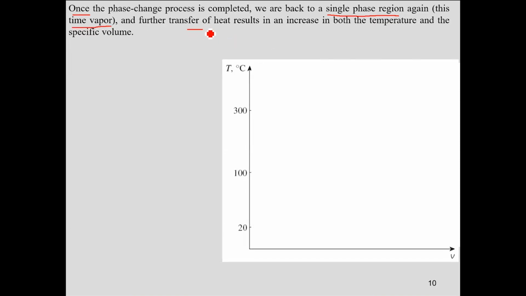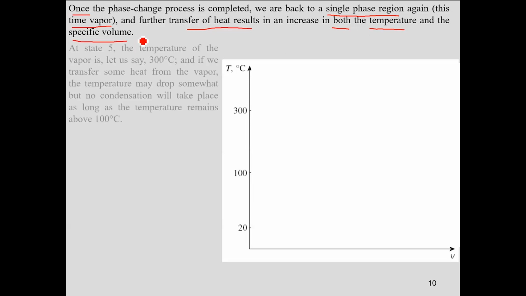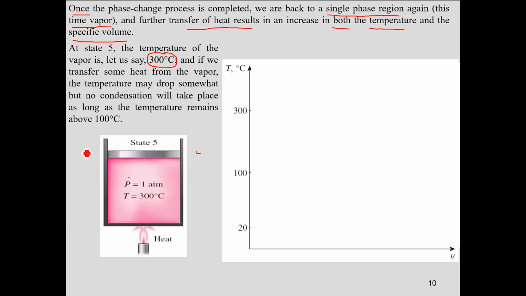That means any further transfer of heat would result in an increase in both the temperature and the specific volume within the system. So let's say I have increased the temperature to 300 degrees centigrade. Now, this is my state 5, where I've increased the temperature to 300 degrees centigrade. Pressure is still 1 atmospheric within the container. Now, this is all vapors within the container.